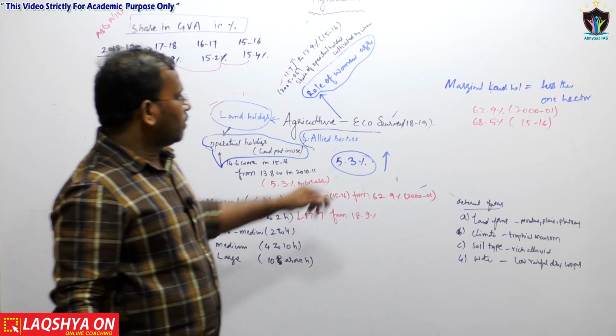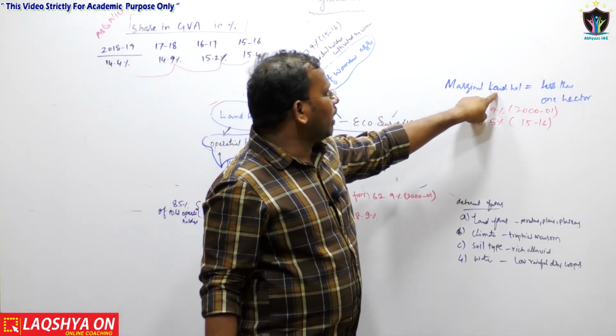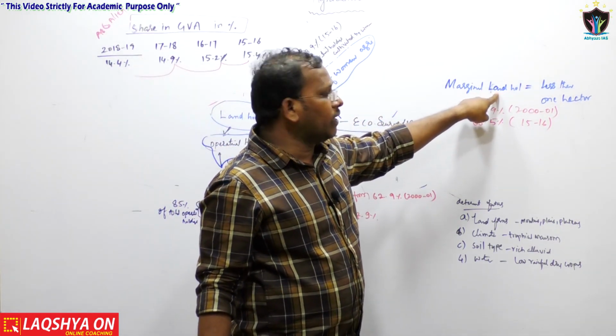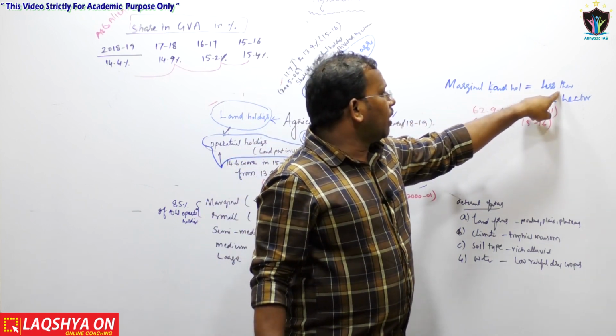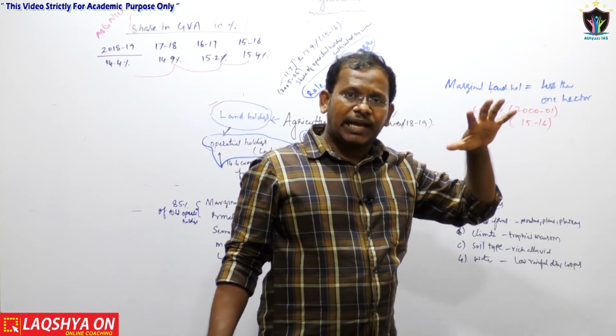As far as marginal land holdings are concerned, a marginal land holding is a holding that is less than 1 hectare.